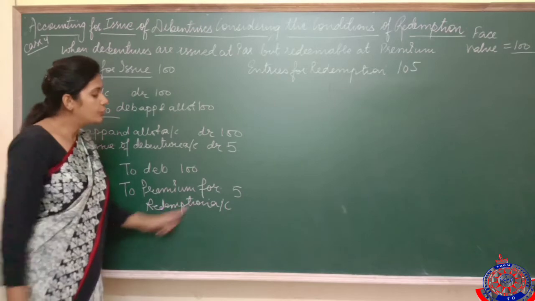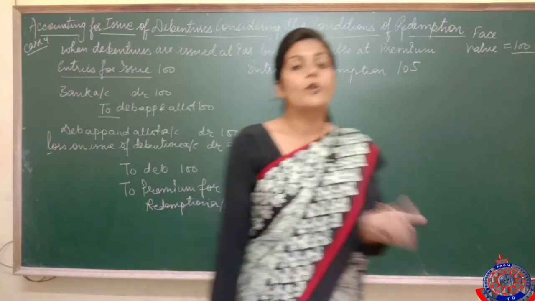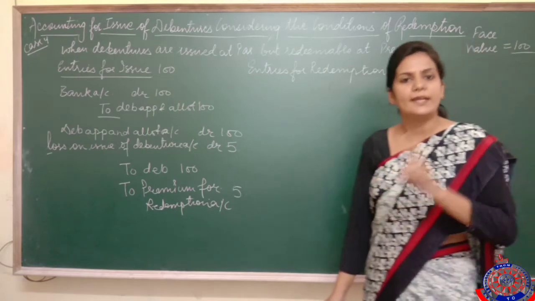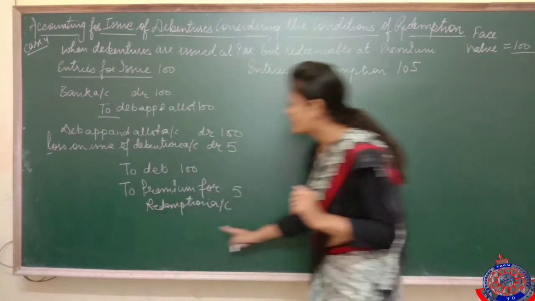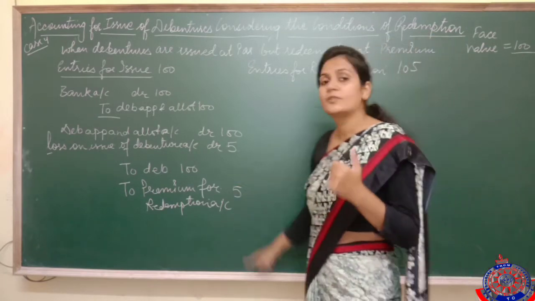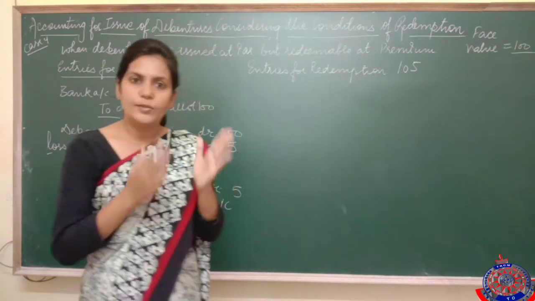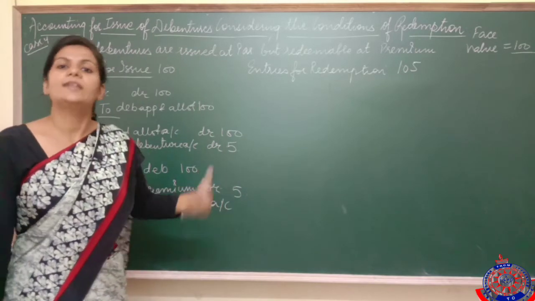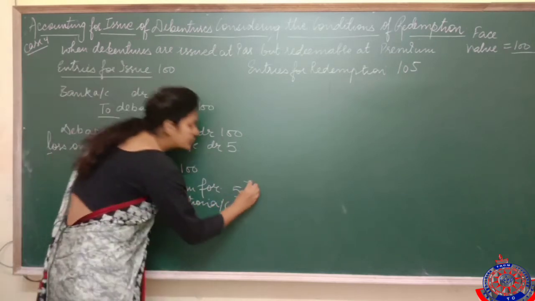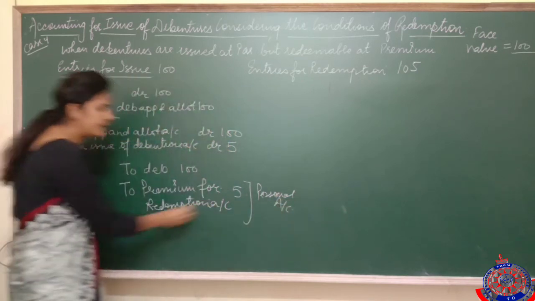Got it? But this rupee extra we have to pay to Ram in the form of premium at the time of redemption. So it becomes a liability for the company also, to keep this 5 rupees safe, or to arrange for this 5 rupees during the lifetime of the debentures and not to spend this money anywhere. So this premium for redemption is basically a kind of liability, a non-current liability, because we have to arrange for this extra rupee 5 during the lifetime of the business. और अगर हम इसे arrange कर भी पाते हैं, then we can't spend it for any other purpose. This premium for redemption belongs to our debenture holder Ram, so it is a personal account, and secondly it is a liability also.